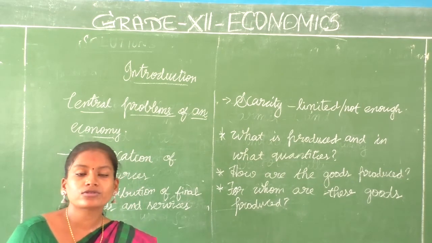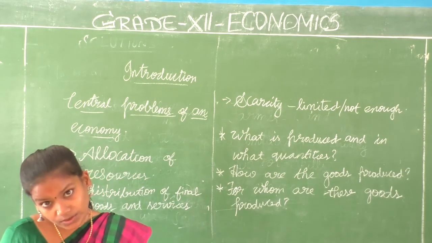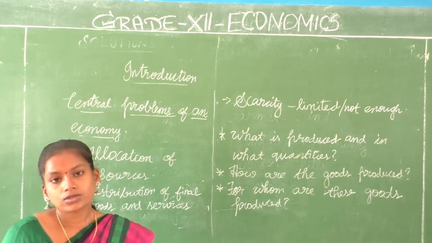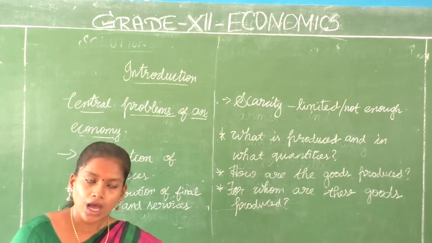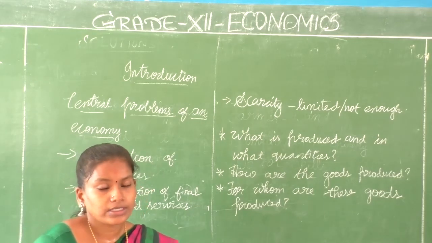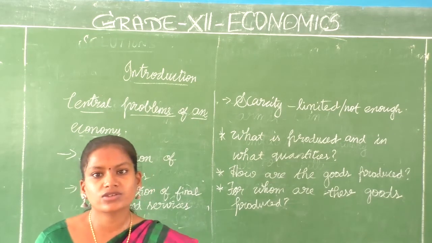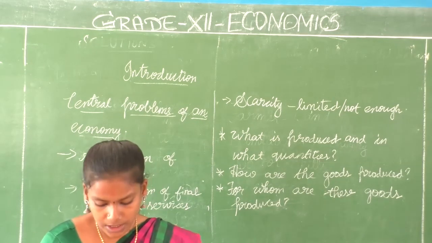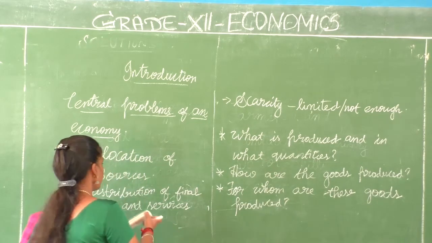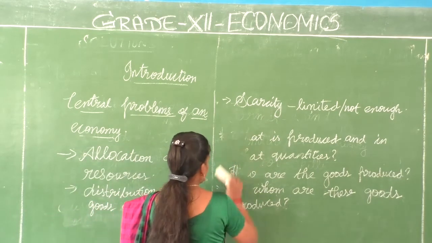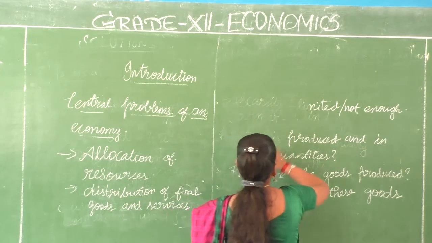How I am going to sort it out is what we are going to study in microeconomics as well as in macroeconomics. Right? The next topic, production possibility frontier, is deleted from your portions for the academic year 2020-21. So we are going to discuss the organization of economic activities. Now there are two kinds of economy that we face. Okay? We are going to discuss those two.